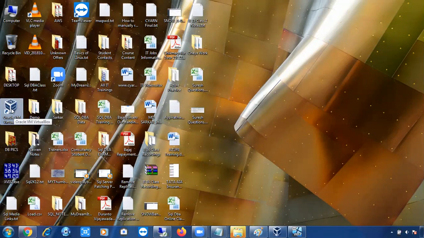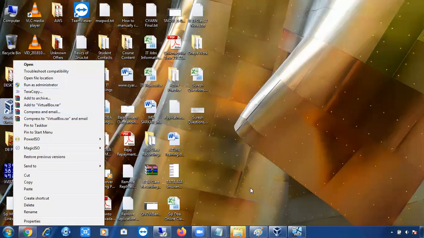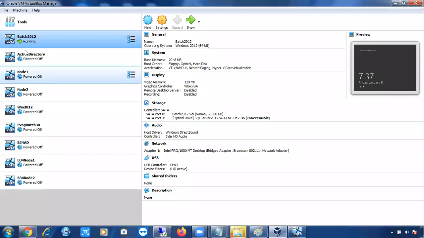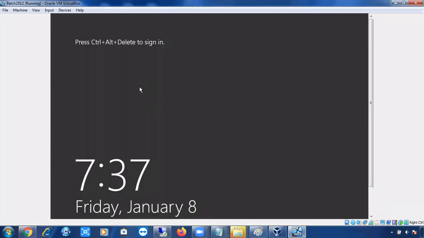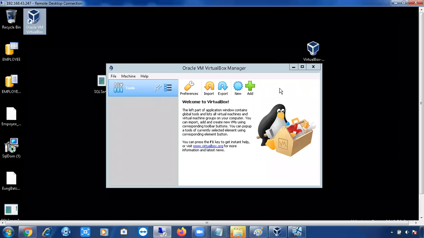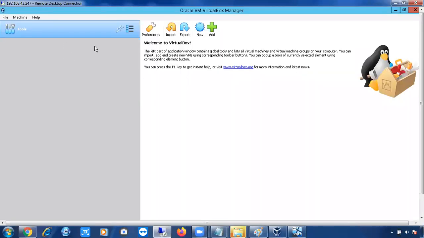Once you open this shortcut with run as admin mode, right click, run as admin mode, then this window will appear. As of now, you can see a lot of machines, as it is my local VirtualBox software. But if you go for a new one, you don't see any machines. Why? Because this is new, we haven't created any machines, so as of now it will be empty.